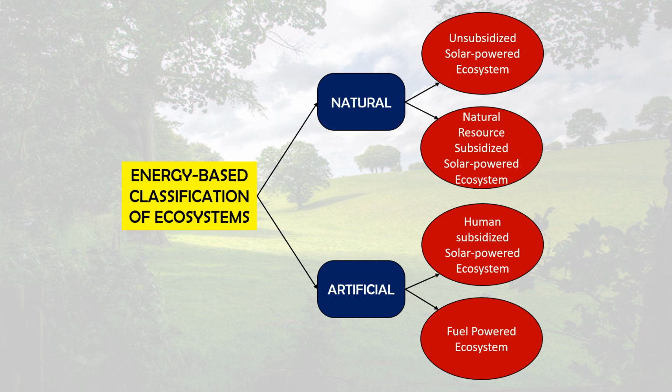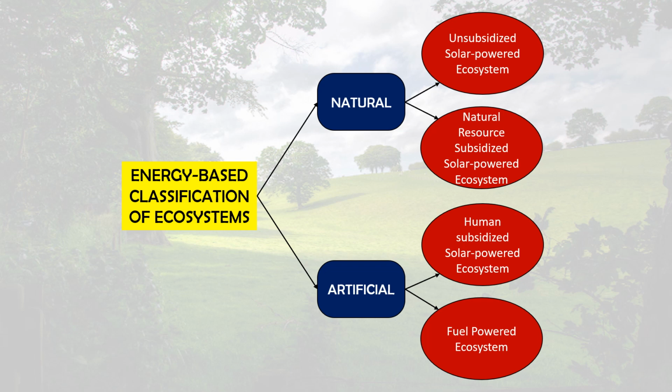Next one is fuel powered. Here the examples are urban industrial ecosystems or techno ecosystems. These are examples of fuel powered ecosystems, and these systems involve advanced technology and powerful energy sources.